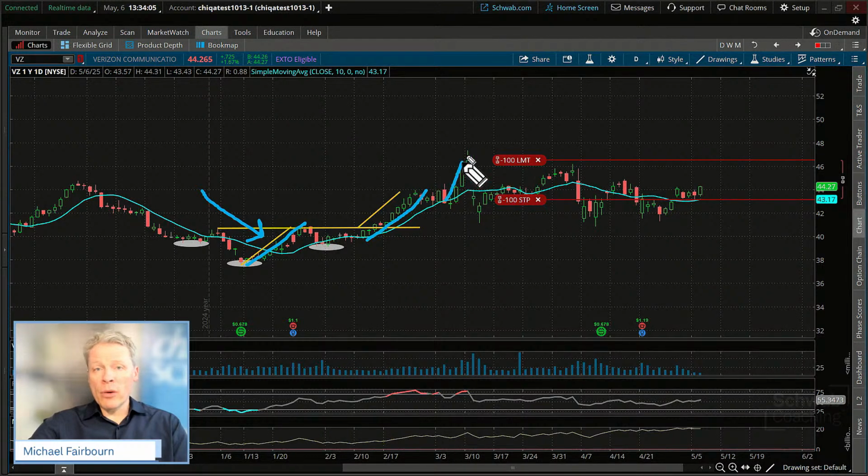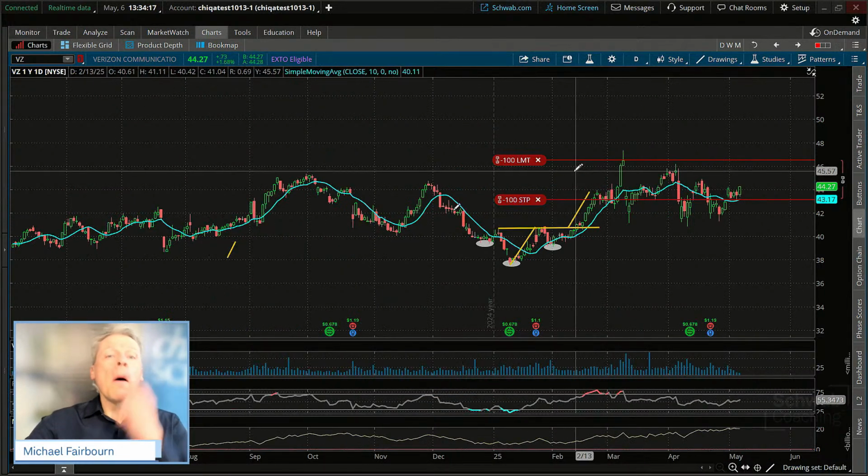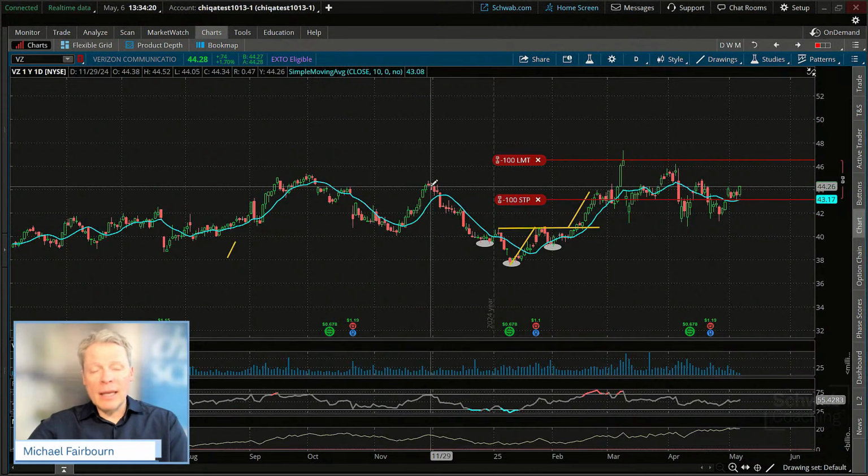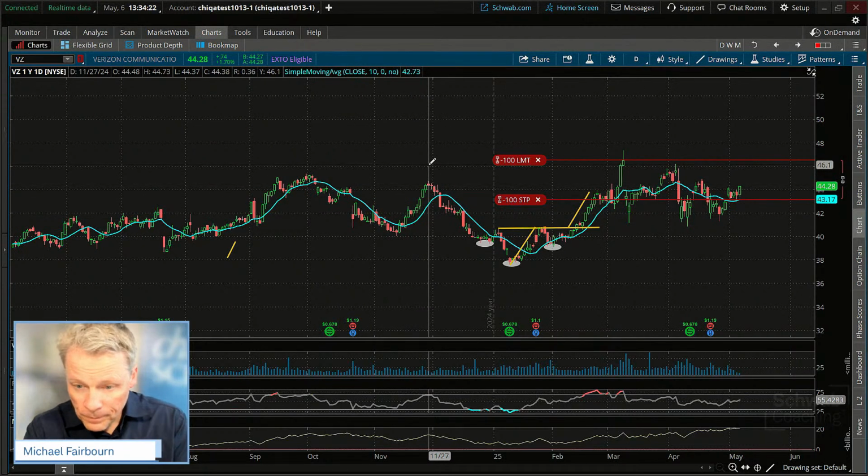Look at the next one. There's 3 in a row. Pretty good price movement. That could set us up into this level. If I went back further, you'd see even more right here, right there. Like this move. I mean, sometimes it can be pretty explosive when it gets going.